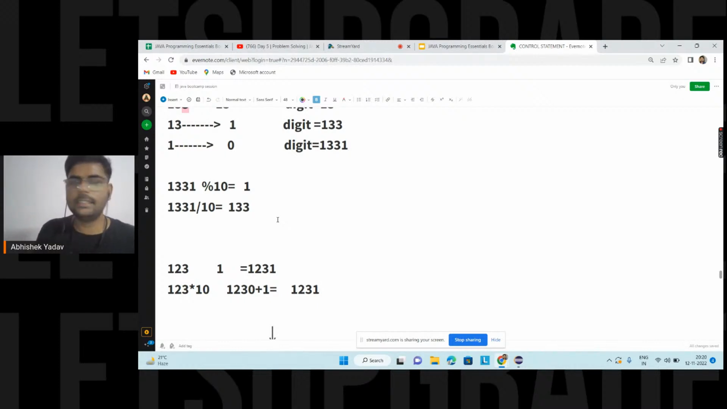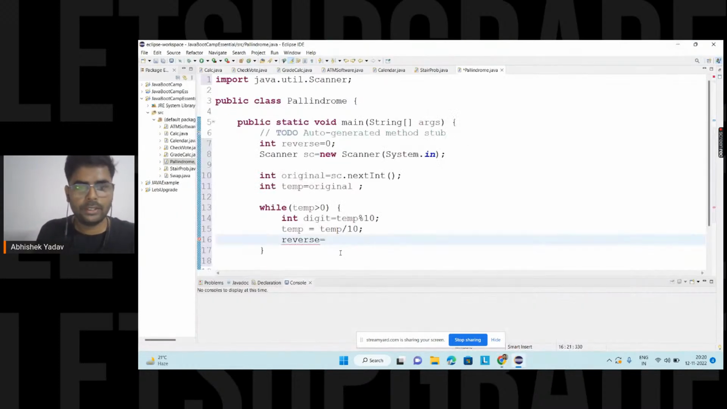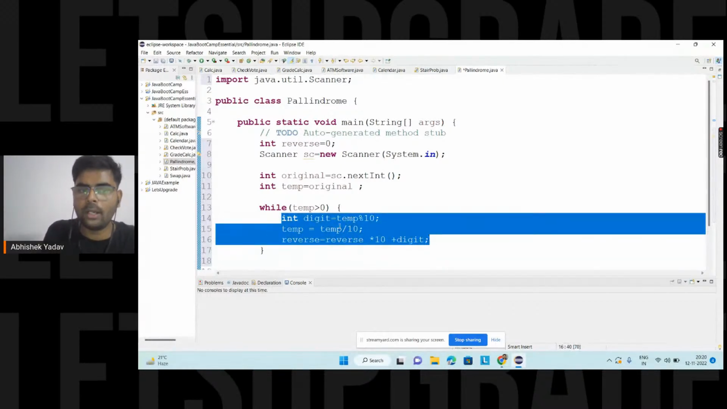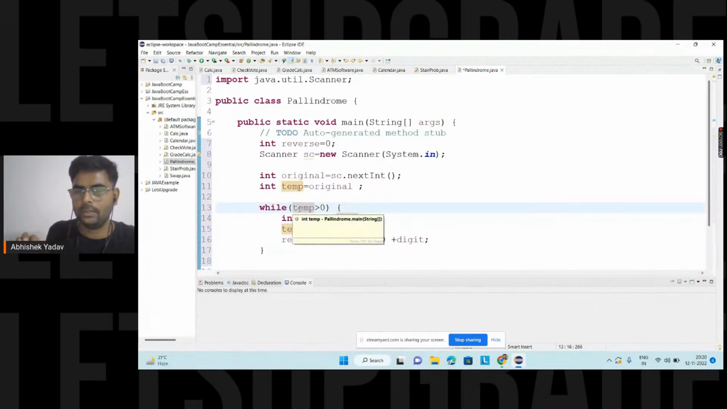So this step I have to follow here. Reverse is equal to reverse into 10 plus digit, right, everyone? And this process I have to repeat until temp is no longer greater than 0. The moment that happens, it means I have taken all the digits from temp and reversed them, adding each digit at the rear end of the reverse number. So this is the code here.